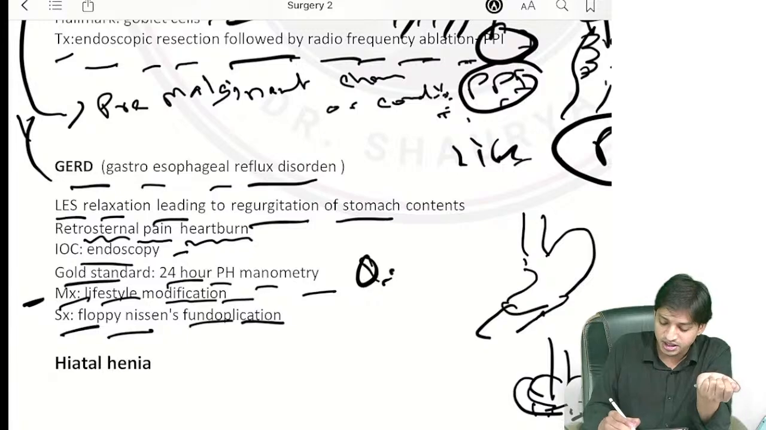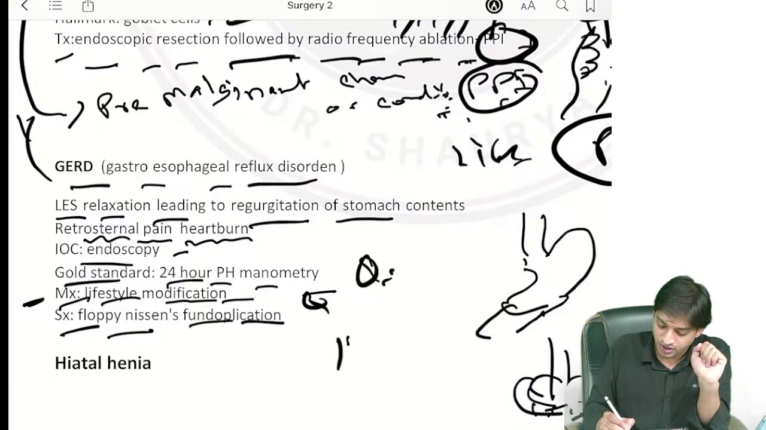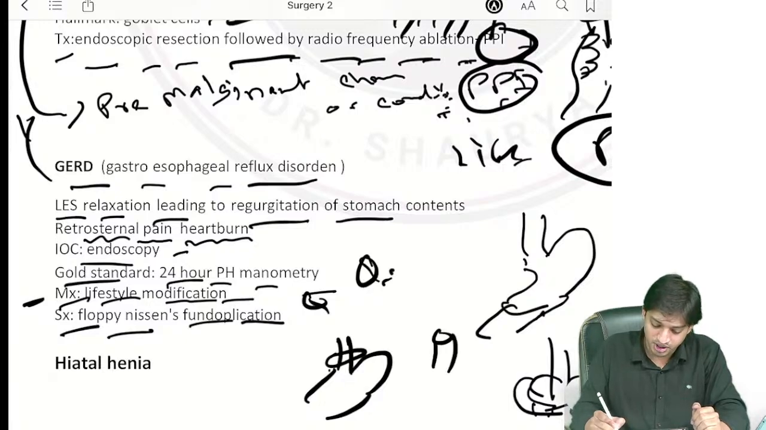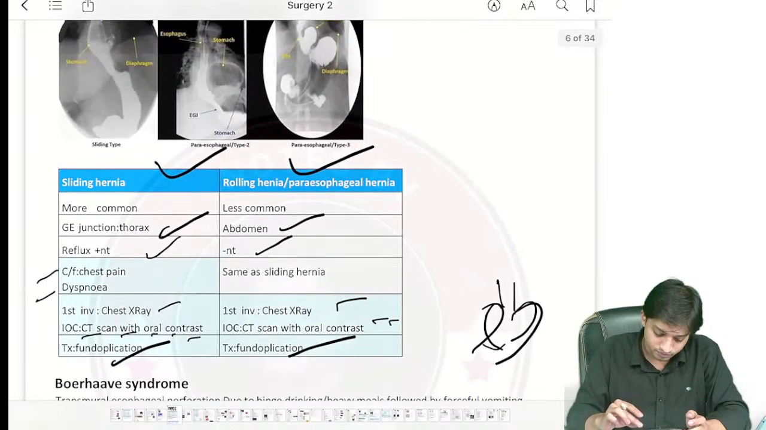Now, management is lifestyle modification. We have told you. Surgery for GERD is floppy Nissen's fundoplication. What you do is you take the stomach tissue and wrap it around the esophagus, the Nissen fundoplication. Image also they have asked you for Nissen fundoplication a lot many times.